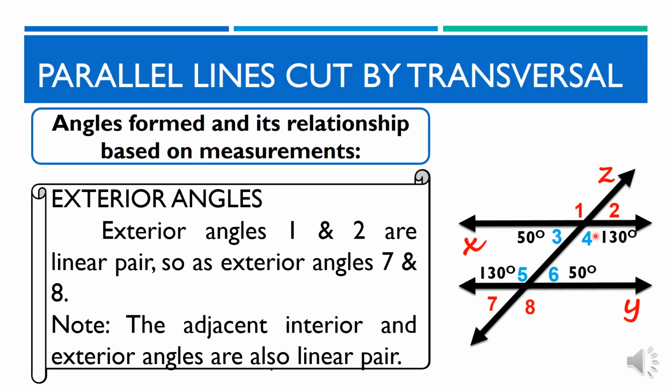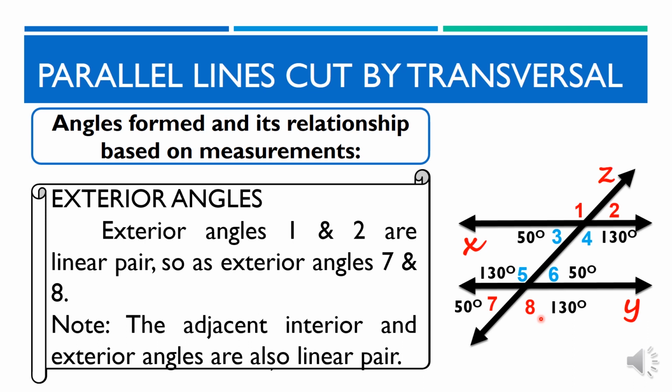Tignan maigi sa exterior angle 7. Ito ay may degree na 50 dahil ang katabi nitong interior angle na si angle 5 ay 130 degrees at ang mga ito ay linear pair. Dahil nakuha na natin ang sukat ni angle 7, makukuha na din natin ang sukat ng kanyang ka-linear pair at kaparehong exterior angle na si angle 8. At ito ay 130 degree din.